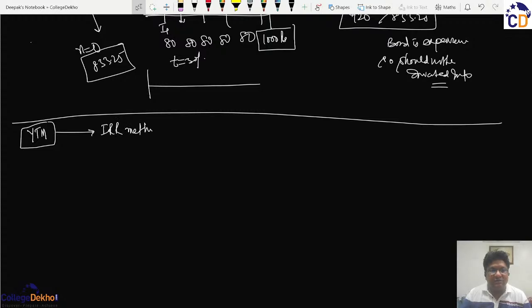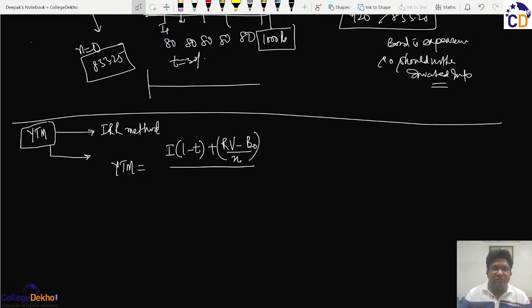We will discuss this later on, but the shortcut for calculating YTM is that the YTM will be equal to I times (1 minus T) plus the redemption value minus the current price, or the current cash to be invested, known as B0, divided by the number of years of investment, and this is divided by the average of the redemption value and the current investment to arrive at the YTM.